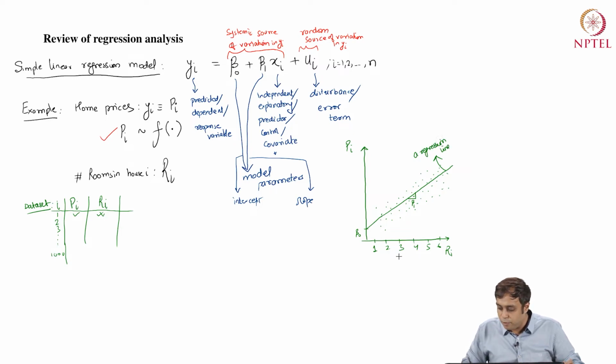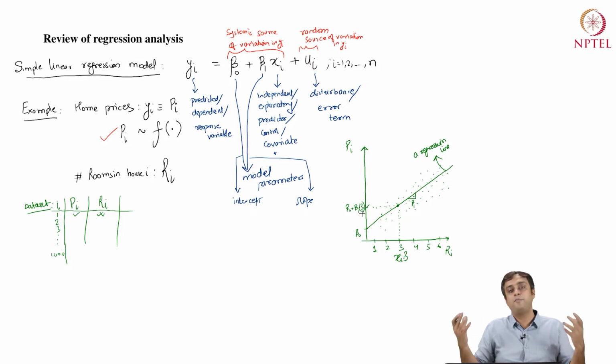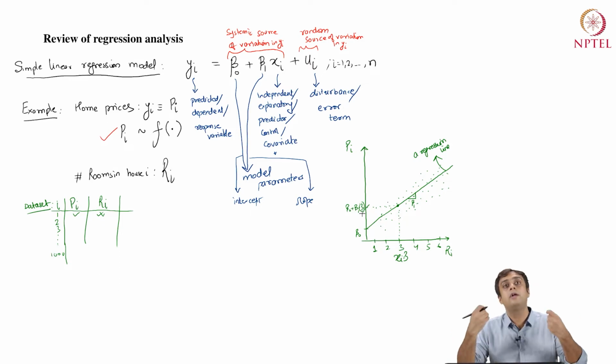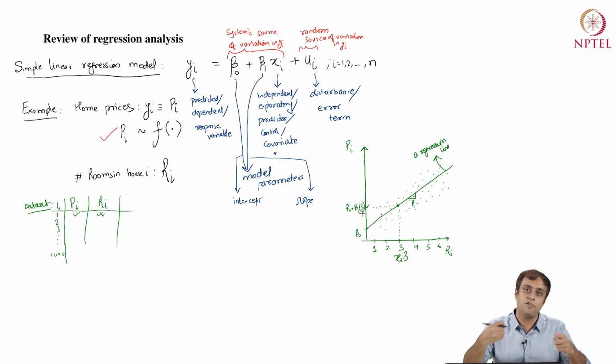But for every given xi, let's say when xi equals 3, if I go and look at the graph, the model will give me beta 0 plus beta 1 times 3 as the systemic component of Pi. This is the modeled version, the regression model version of Pi.